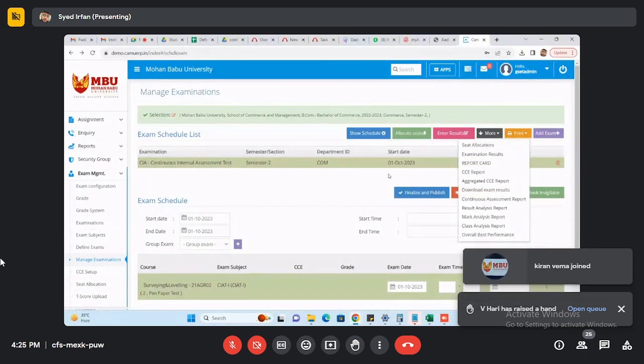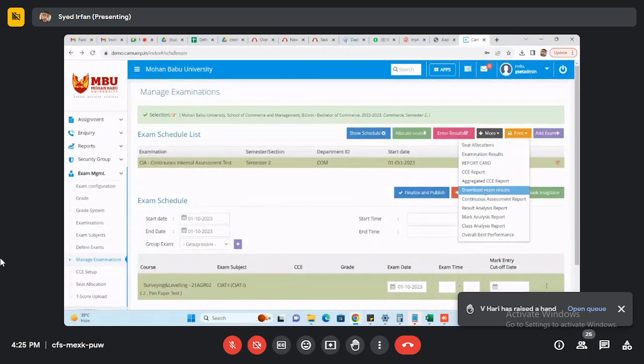In the same manage examination screen, show schedule, allocate seats, enter mark, more, and then print. If you click the print, you can download the exam result, continuous assessment report, the exam analysis. What are the reports you want, you can take here itself. That's it, sir. These are the things we did for question wise mark entry.